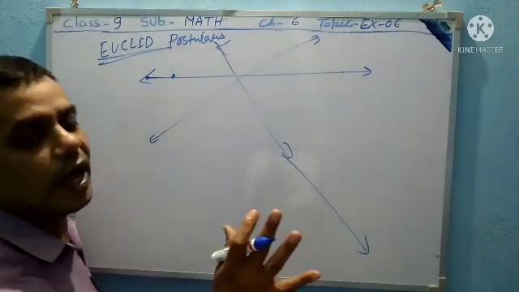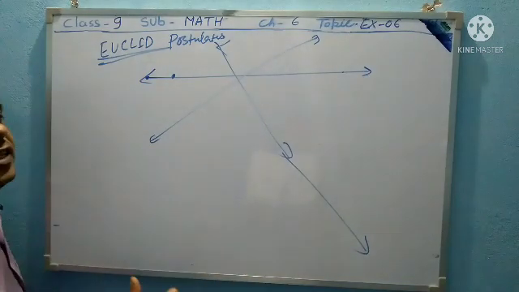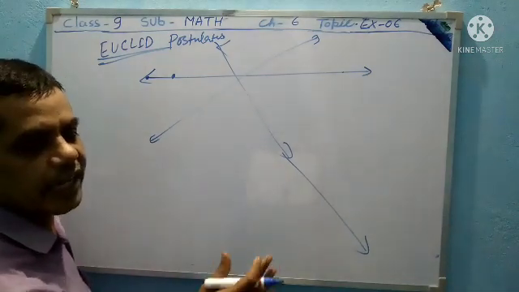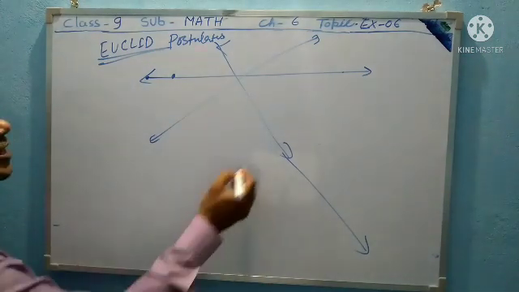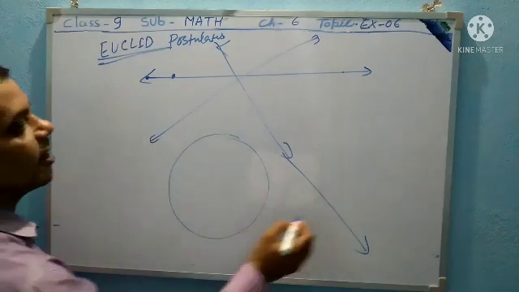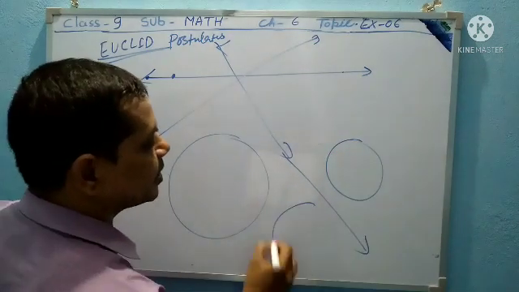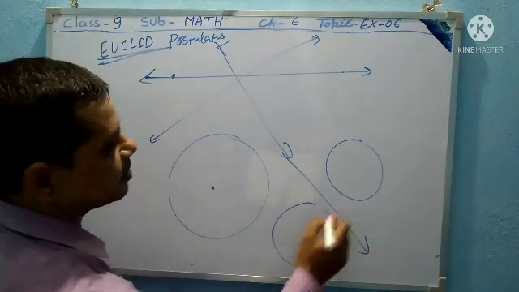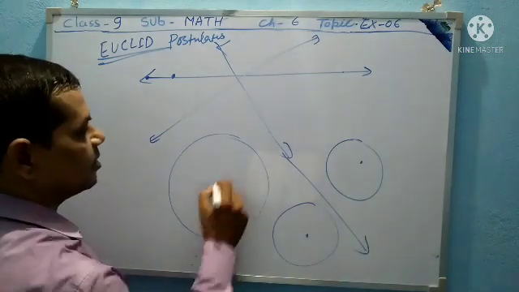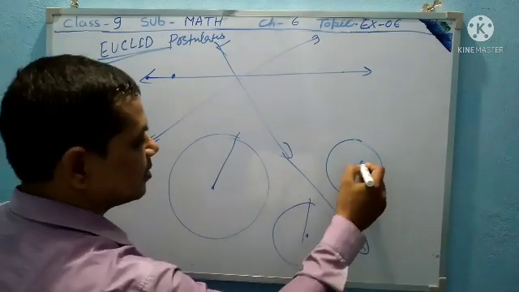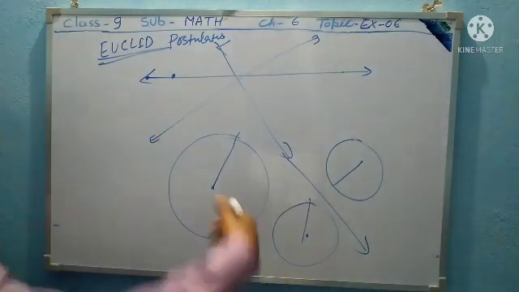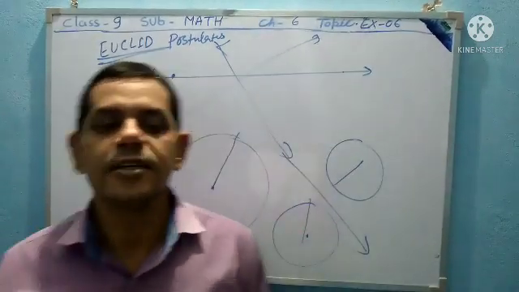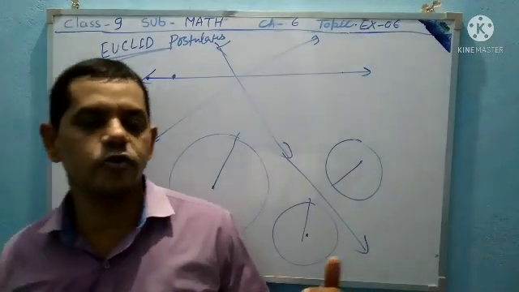Third, a circle can be drawn with any center and any radius. So any circle can be drawn with its center changed, radius changed, and shape changed also.